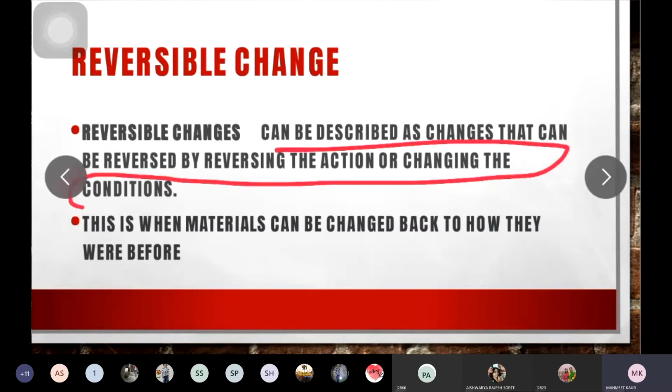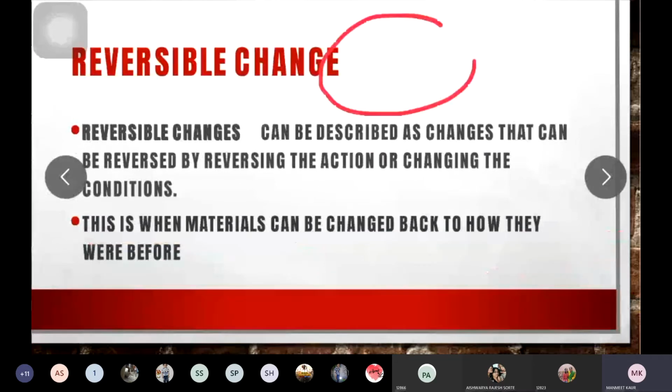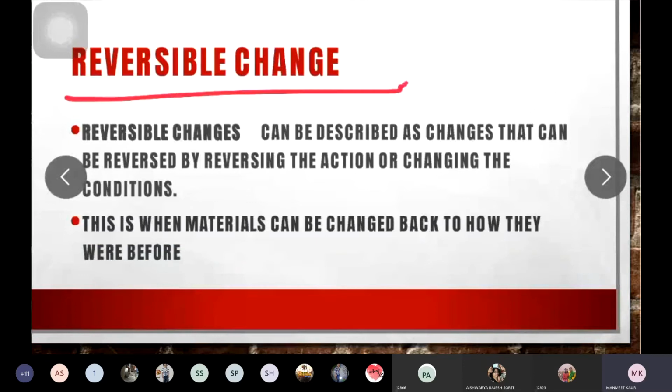If you can bring that item back to its same size and same shape as before, then that type of change is known as a reversible change.